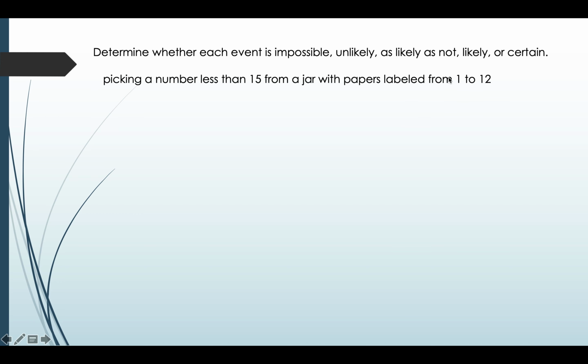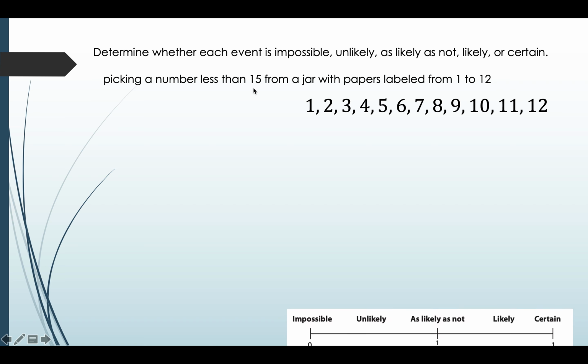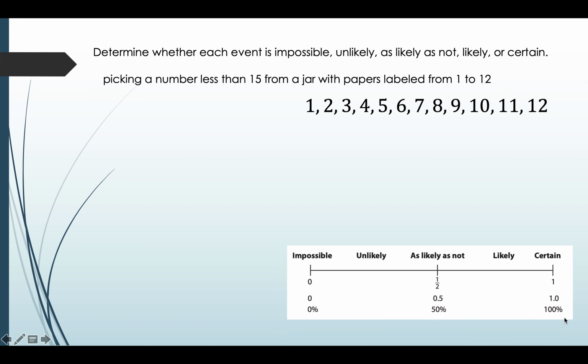So the sample space will be 1, 2, 3, and so on till 12. Now you need to find the numbers less than 15. If you look at these numbers, all of them are less than 15. So as per the chart, there is 100% possibility. So it is certain.